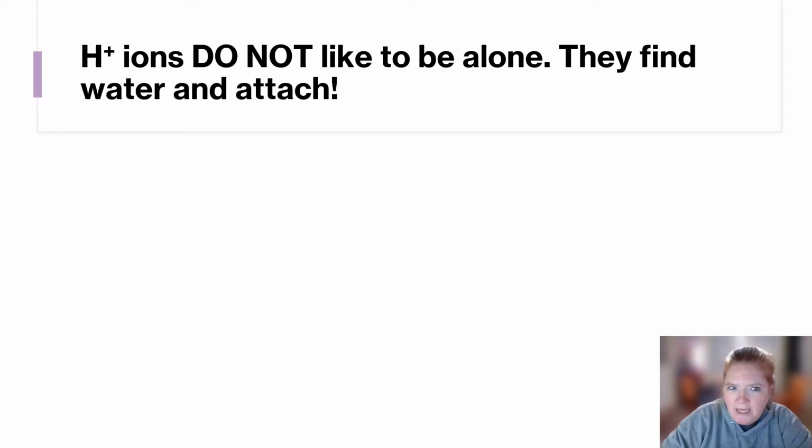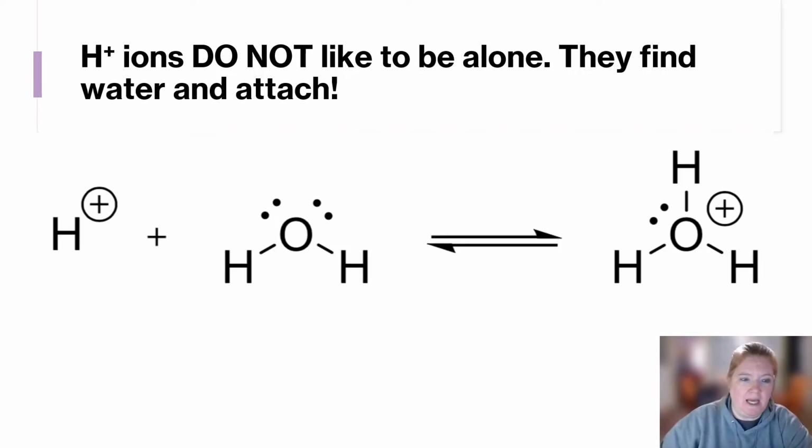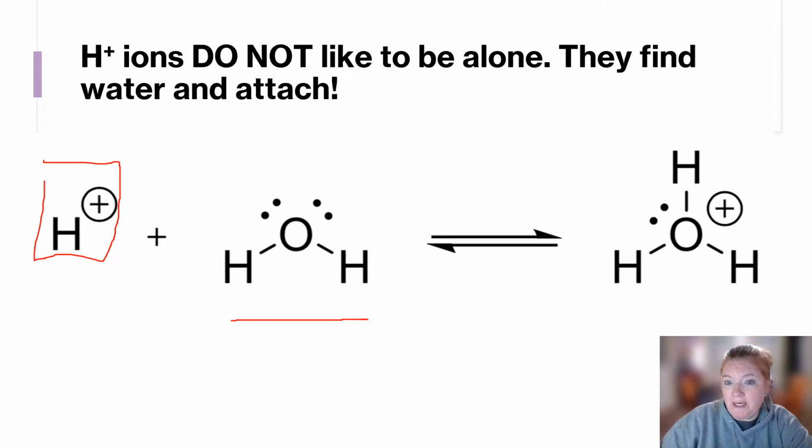So hydrogen ions, they don't like to be alone. Kind of maybe insecure, lonely. So when they're around water, they find a water molecule and attach to it. So this is H3O+.